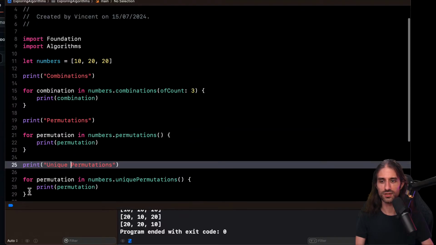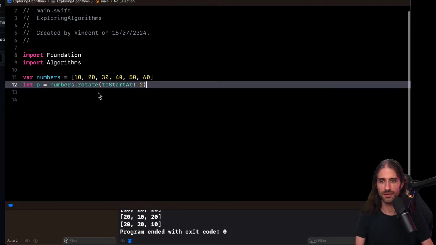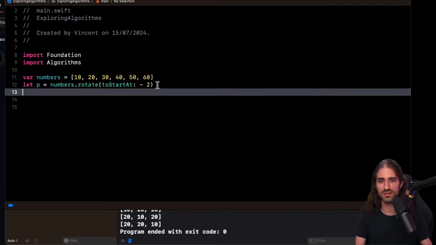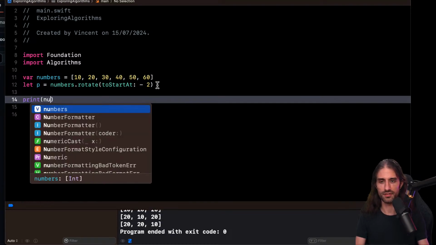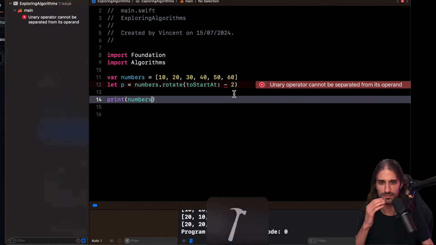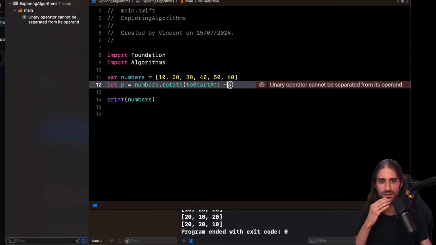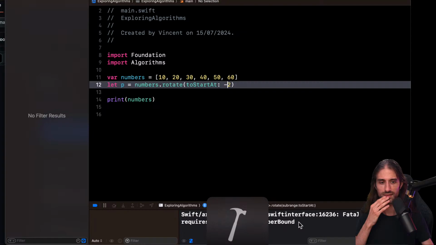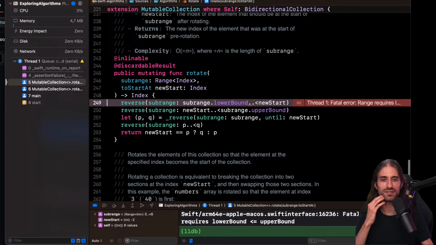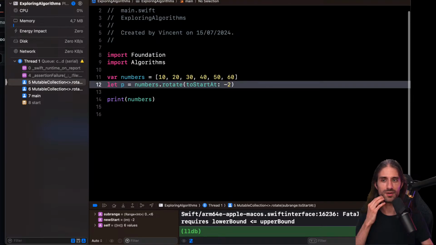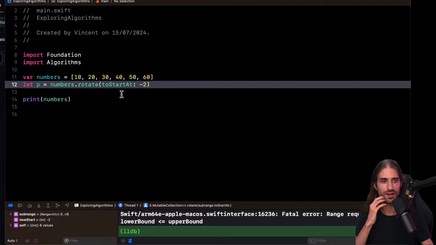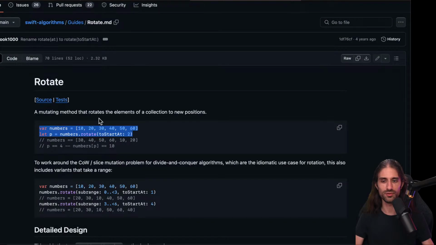So I'm going to change the code here. I'm going to say -2 instead, and then I'm going to print numbers. Oh, like that. Fatal error. So you cannot do backwards rotation. You get a crash if you try to do that.